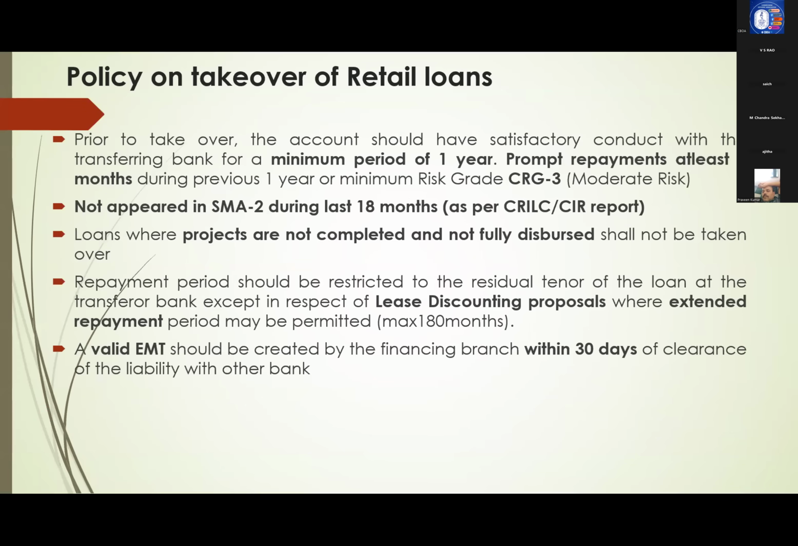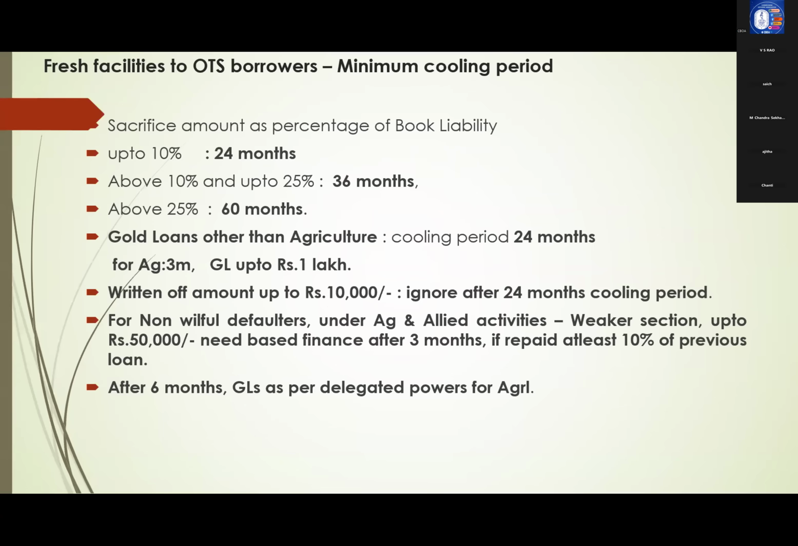For retail loans, here only, minimum 1 year prompt repayment, number 1. Number 2, CRG 3, up to moderate risk, you can consider. 1 year prompt repayment and CRG 3, 2 points, and not appeared in SMA 2 during last 18 months. This is also on par with the general. Next, loans where projects are not completed or not fully disbursed, that also not eligible for takeover. And similarly, period of extension, only lease discount we have seen. Valid EMT should be created within 30 days of clearance of dues with other bank. These are retail loans takeover norms.